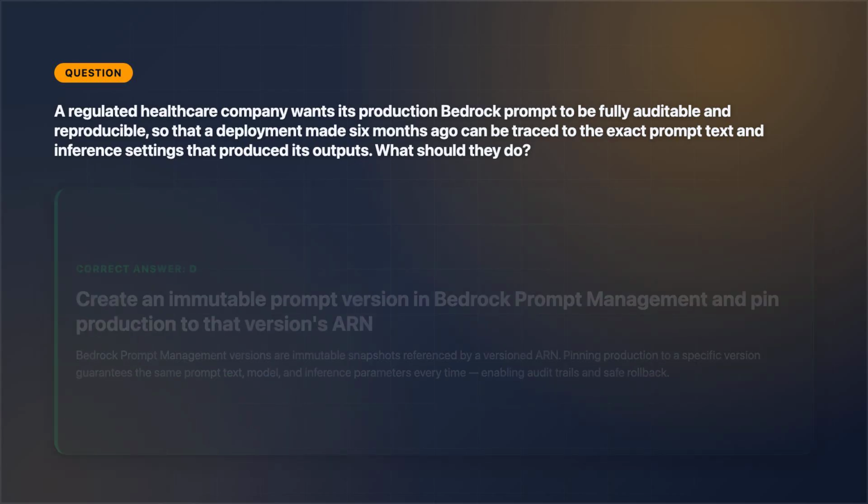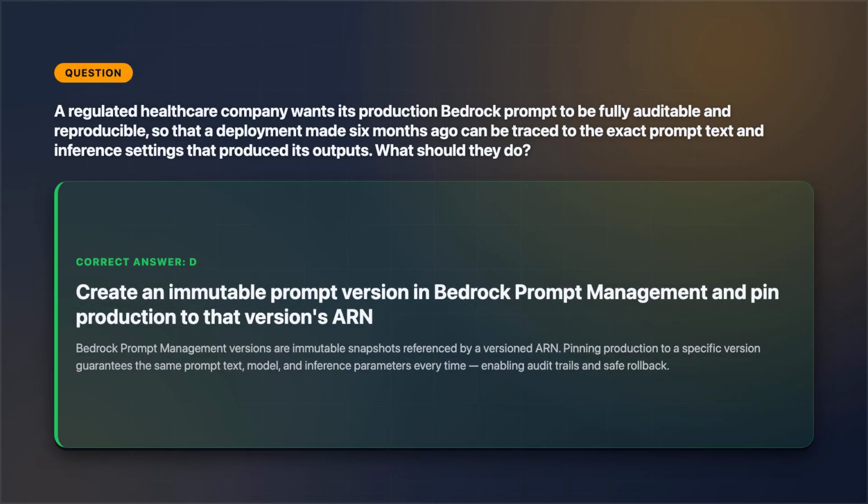If you said D, well done. Bedrock Prompt Management versions are immutable snapshots, addressed by a versioned resource name. Pin production to a specific version, and you're guaranteed the same prompt text, the same model, and the same inference parameters every time, which is precisely what gives you the audit trail and safe rollback a regulated company needs. Fine-tuning changes the model, not the prompt, and it isn't reproducible in the same way at all.